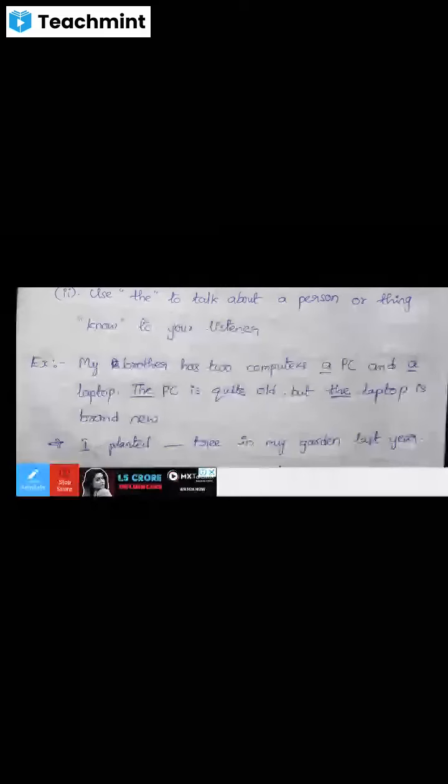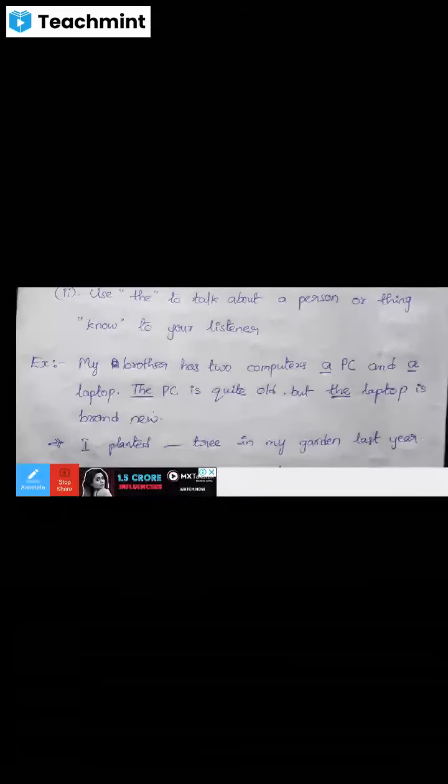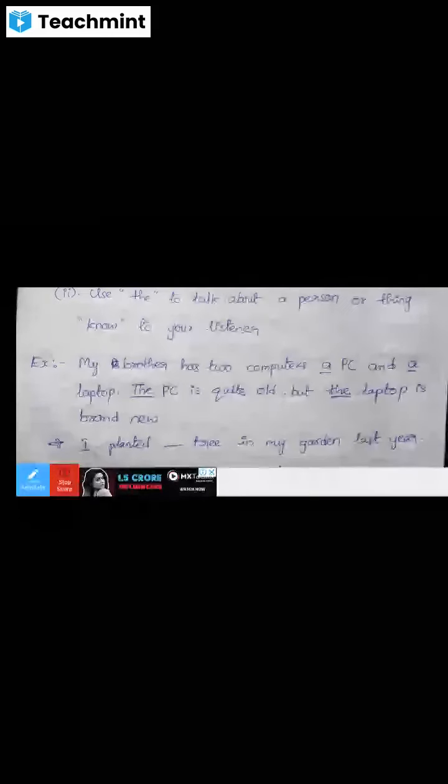Then in the second sentence, we already know about that, what I am talking about. So that's why we can use the definite article the.